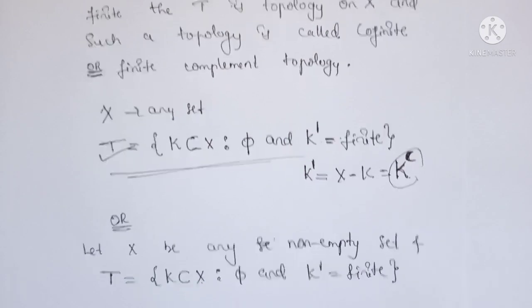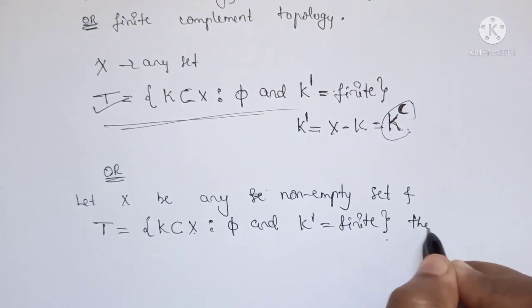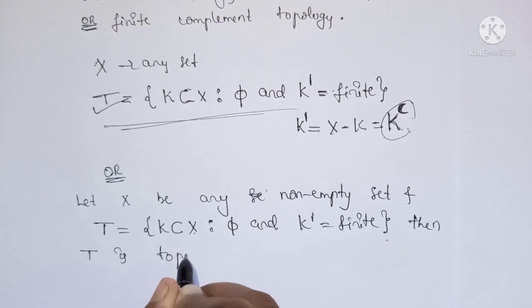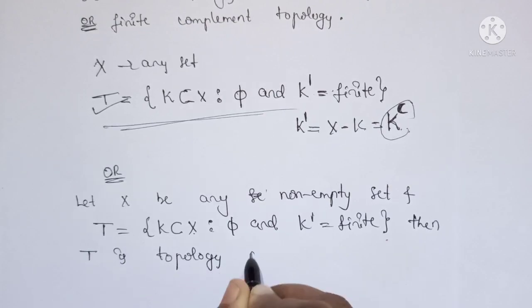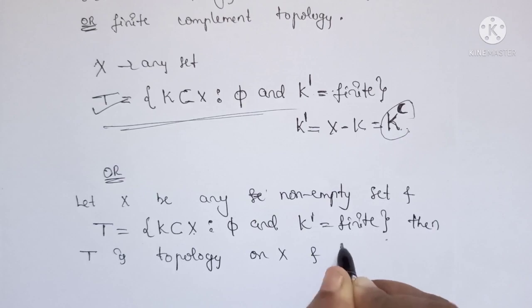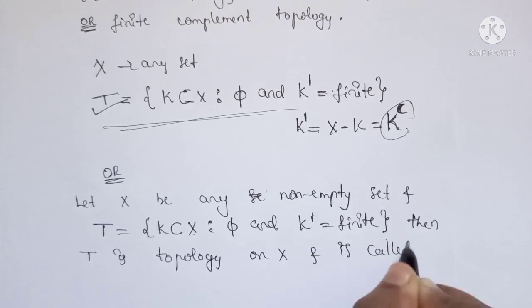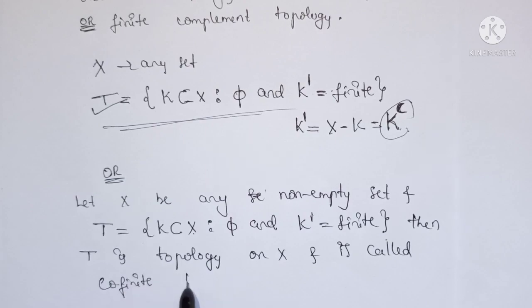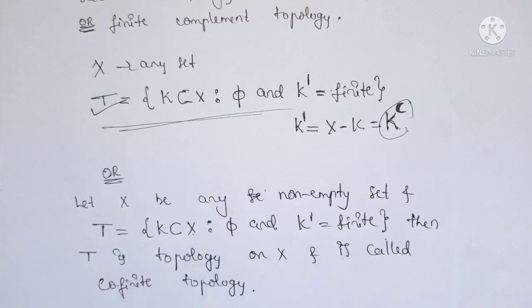Then T is a topology on X and is called cofinite topology. Okay, we can define it in this way also. I hope all of you understood this definition.